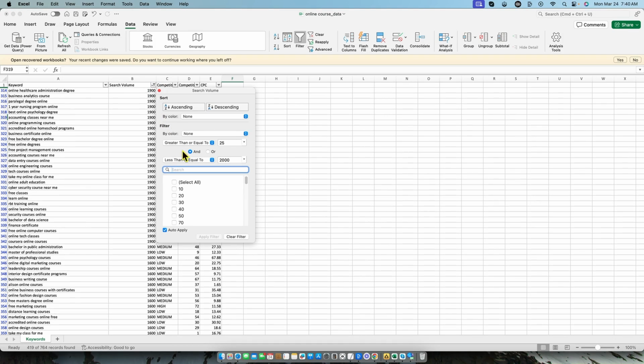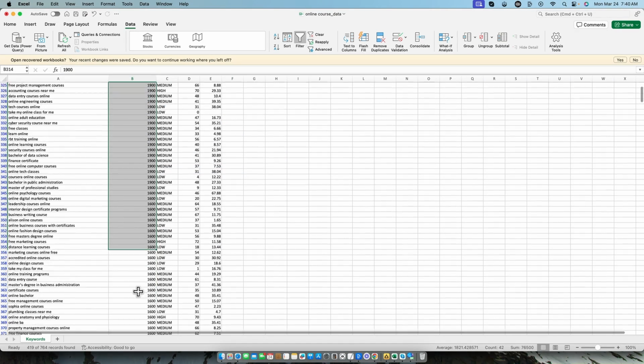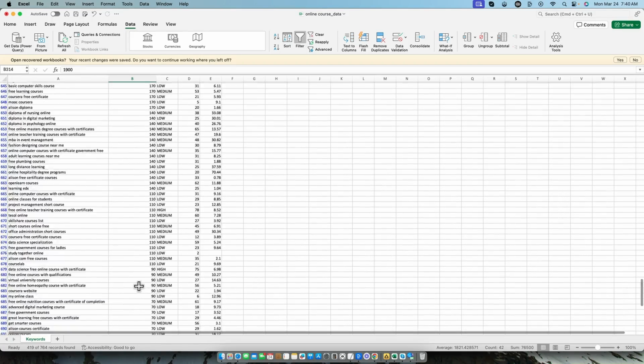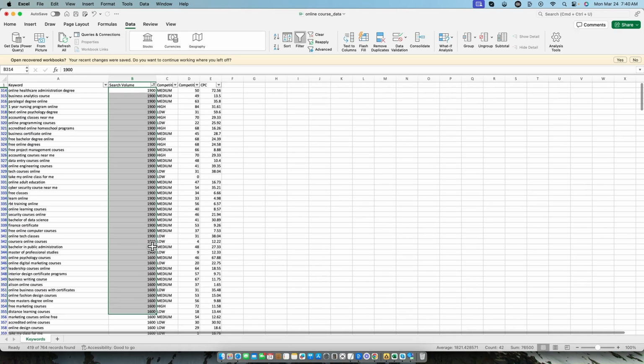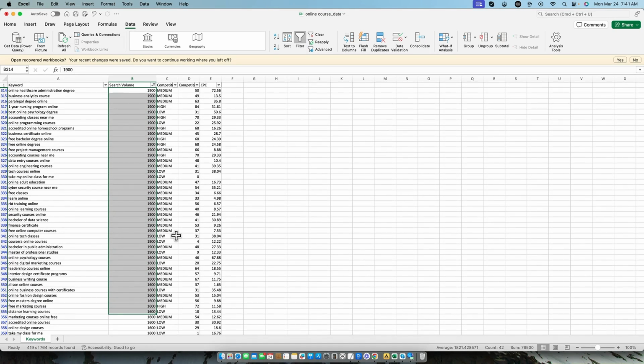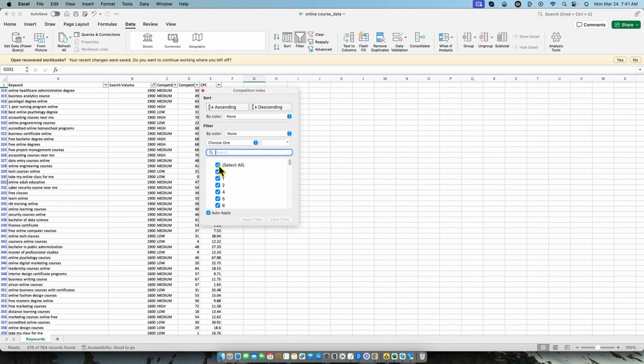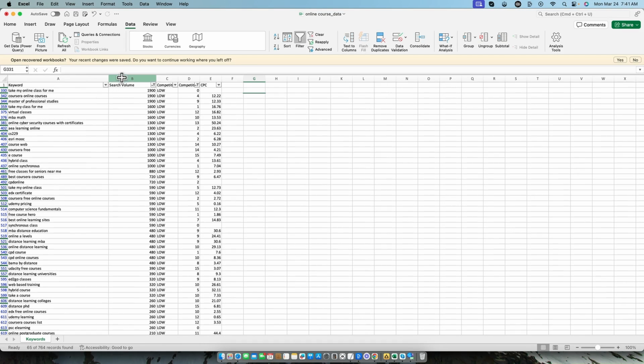We can go over here and just show you. So we have 25 and 2,000, and then you just have to click off of it. Instead of apply filter, that button just didn't highlight. But you can see we have 1,900 right here, and we have all the way down, if you scroll down, to 25. So we're looking at keywords that are within our search volume range. We know that if they're going to go over 2,000, they're going to be way too competitive and so forth. Maybe on the competition score right over here, if you're looking at writing articles, we want to say less than or equal to, and let's just say we want to go with 15 right here. I'm going to click off. And so now we've sorted this.